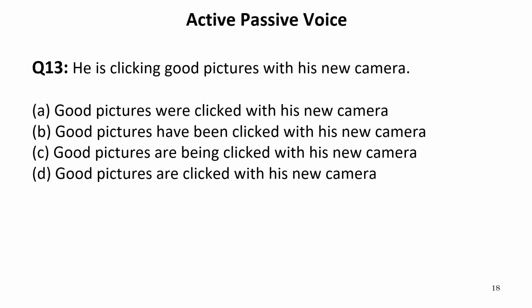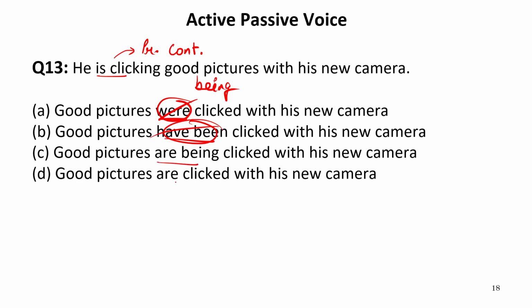He's clicking good pictures with his new camera. Now, is clicking means that this sentence is in present continuous tense. So whenever there is continuous tense, to make it passive or to convert the sentence into passive, we need being necessarily. Now let us see in which option there is being given. Also the sentence is in present tense. Here it is written were, which refers to past. This cannot be the answer. Have been cannot be the answer because the sentence is in present continuous tense.